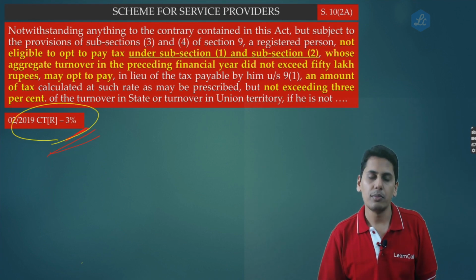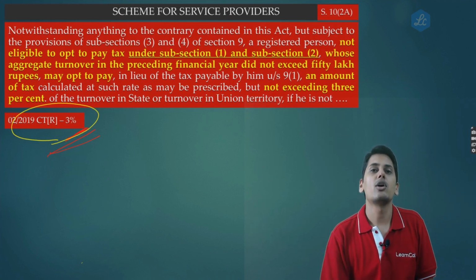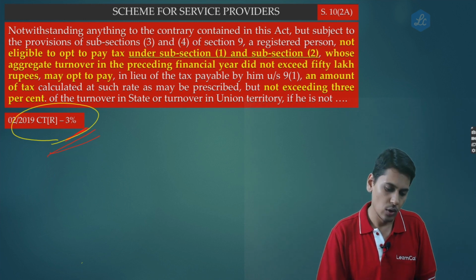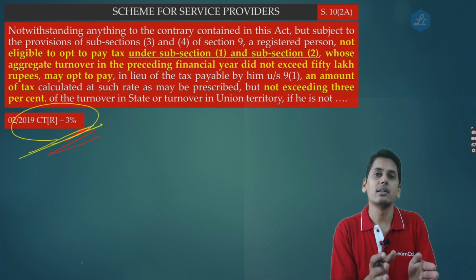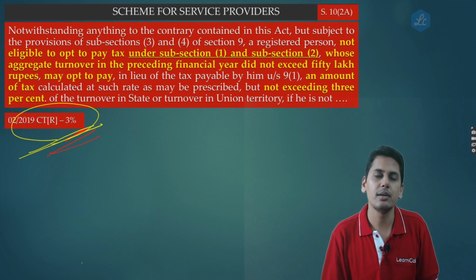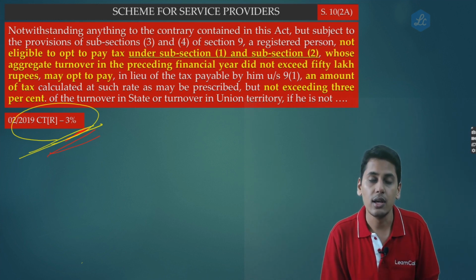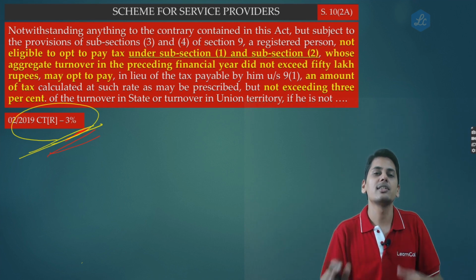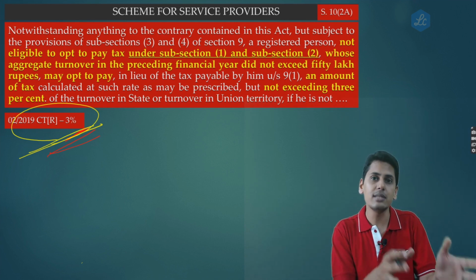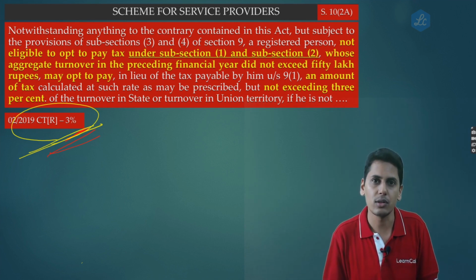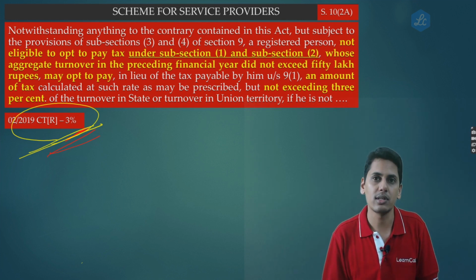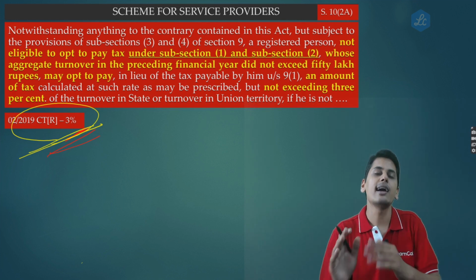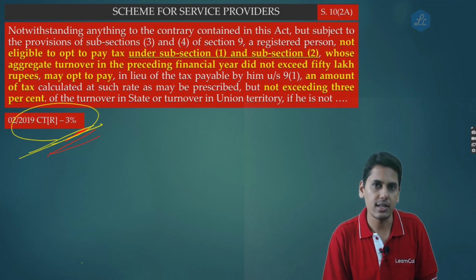Continuing with the changes in the composition scheme. Friends, there was a special composition scheme for service providers, Notification Number 2/2019 Central Tax (Rate), where a service provider had to pay CGST 3% and SGST 3%. Those suppliers who were purely engaged in supply of services were not eligible for the composition scheme under section 10 subsection 1. For them, a separate scheme was drafted via Notification 2/2019 Central Tax (Rate), and they had to pay 3% CGST and 3% SGST.